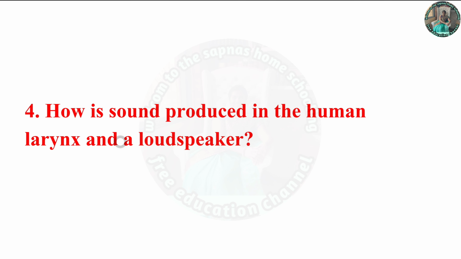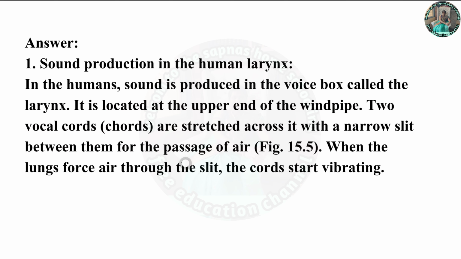Now, question 4. How is the sound produced in the human larynx and loudspeaker? Okay, the sound production in the human larynx. Okay, in the human, sound is produced in the voice box called the larynx. Okay, it is located at the upper end of the windpipe.